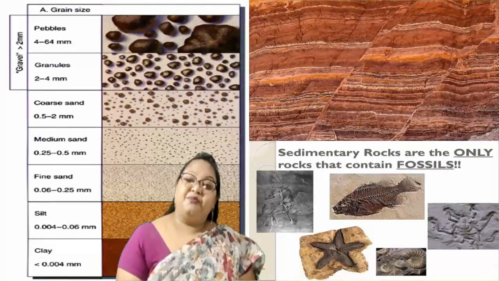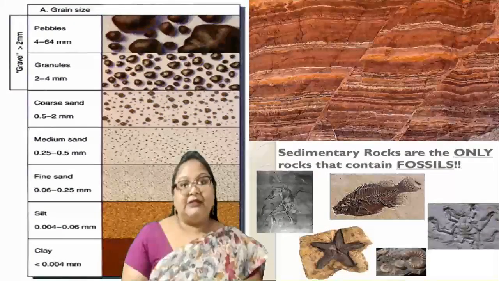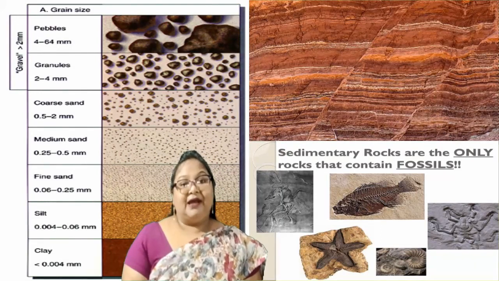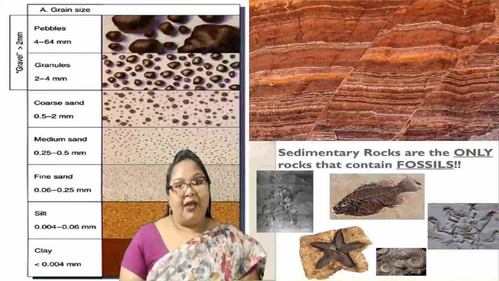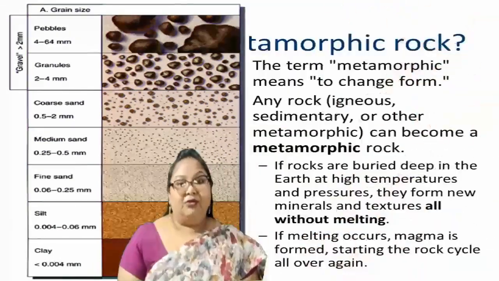And the last important point says that these rocks contain fossils, and fossils are the remains of the dead plants and animals, and when they die they leave a mark on the rock, and that mark helps us to know the age of the rock.